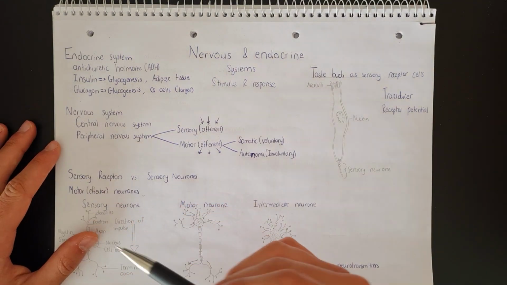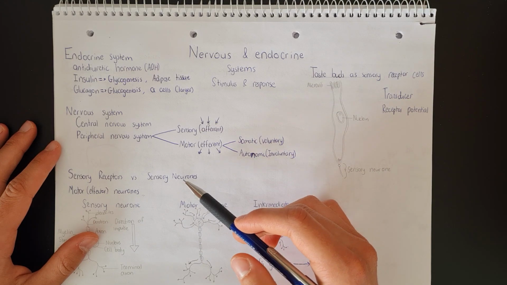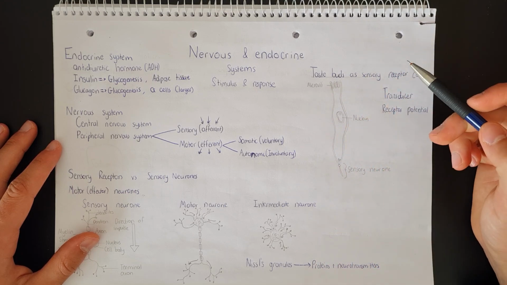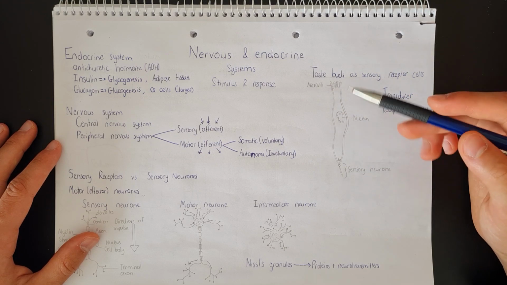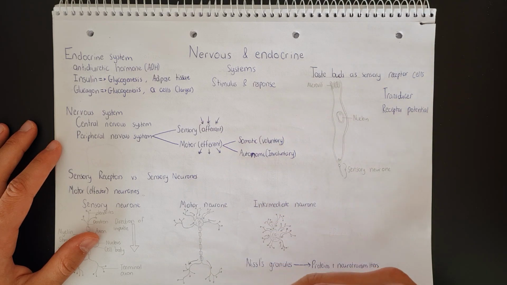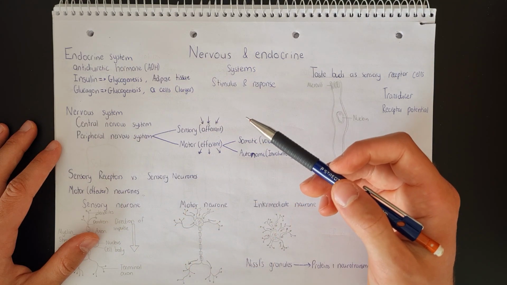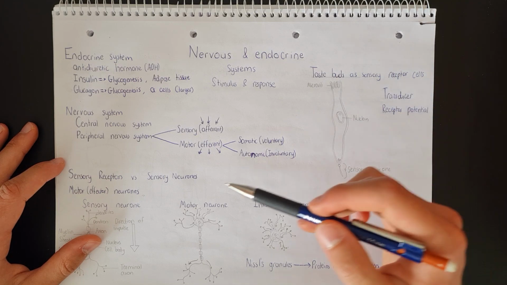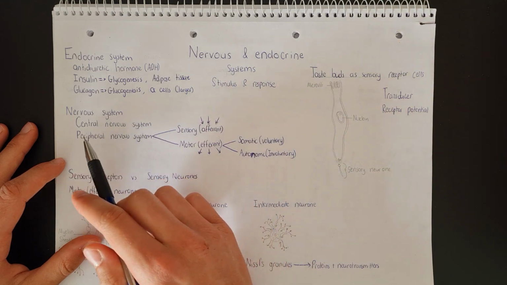So now let's take a look at the difference between a sensory receptor and a sensory neuron. A sensory receptor is simply a cell, as we will look at later on in the case of a chemoreceptor in the taste buds. It's simply a cell that can detect a stimulus. On the other hand, a sensory neuron transmits a nerve impulse towards the central nervous system. Okay, so sensory receptors are cells that detect a stimulus. Sensory neurons will transmit a nerve impulse towards the central nervous system.